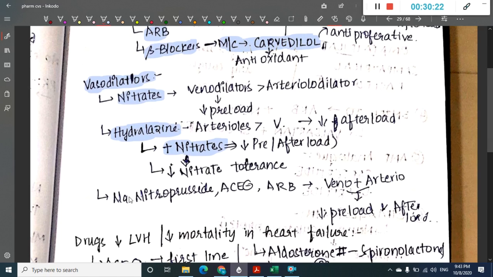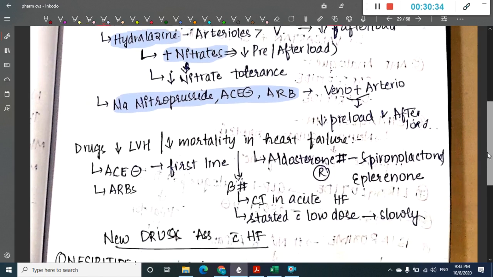The other vasodilators include sodium nitroprusside, angiotensin converting enzyme inhibitors, or angiotensin receptor blockers.